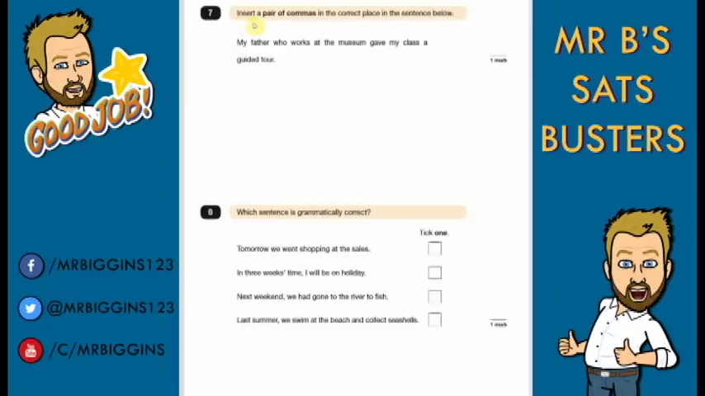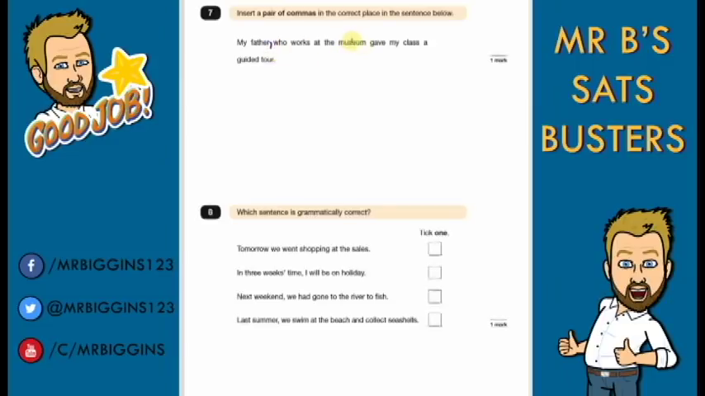Question 7. Insert a pair of commas in the correct place in the sentence below. My father, who works at the museum, gave my class a guided tour. So we need to put in a pair of commas in the sentence to make it make sense. Now, if you listen to me read this again, you can hear me naturally take a gap. My father, who works at the museum, gave my class a guided tour. So I left a gap here before who and here after museum.